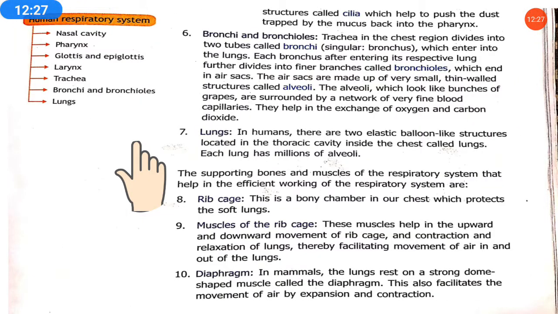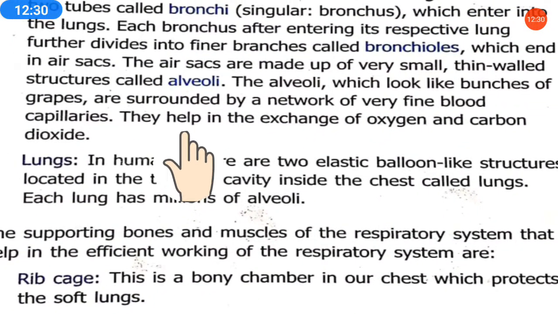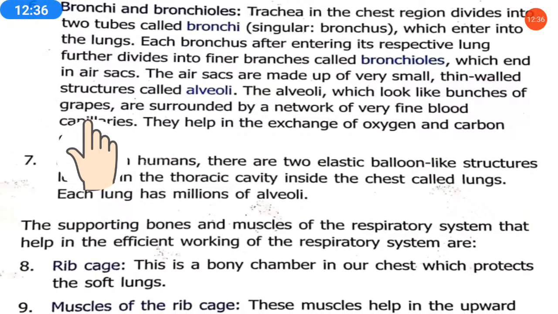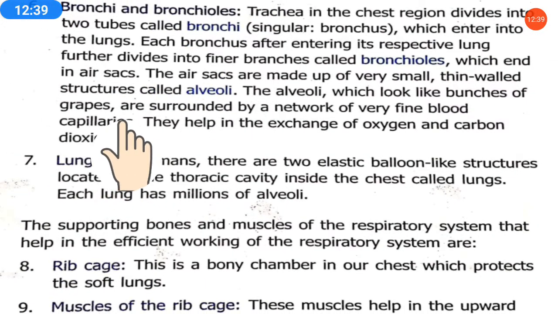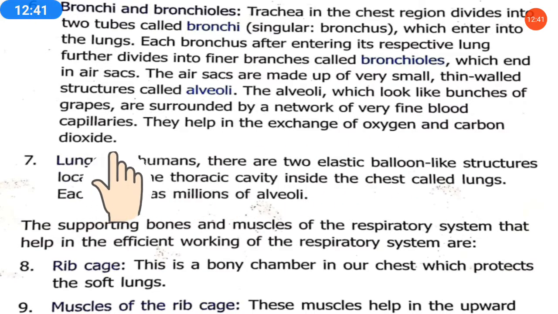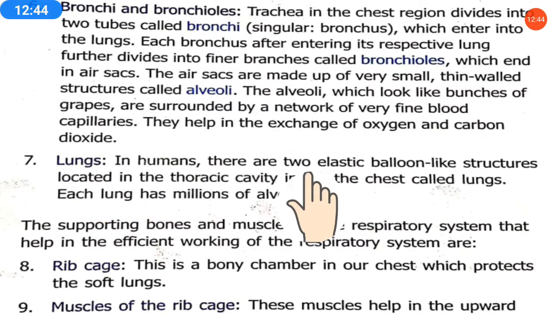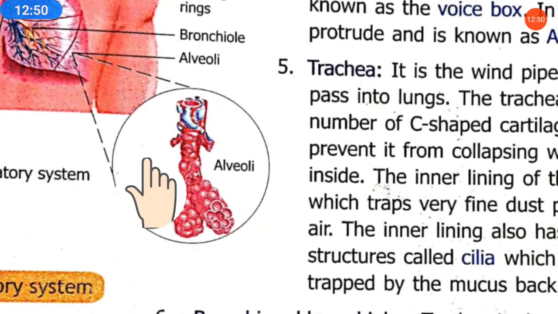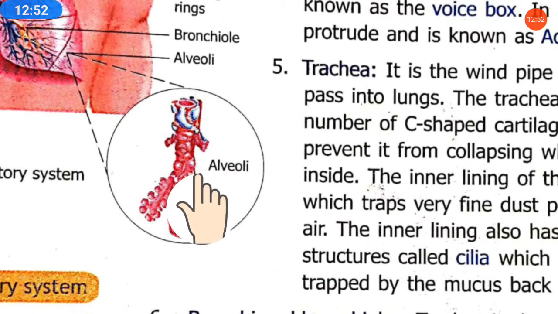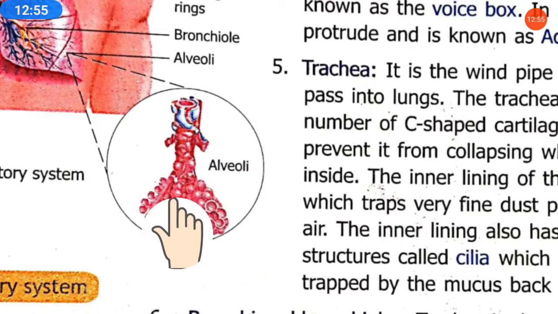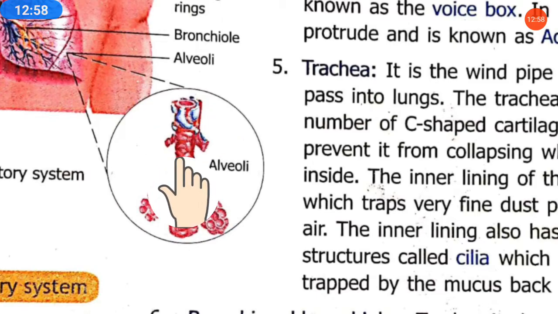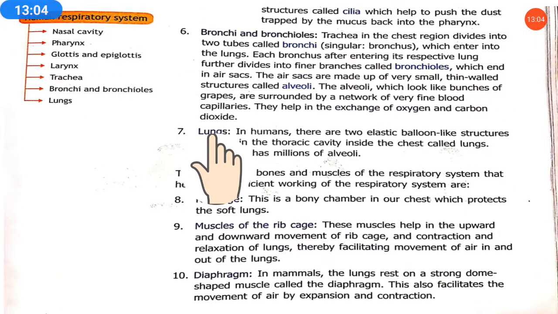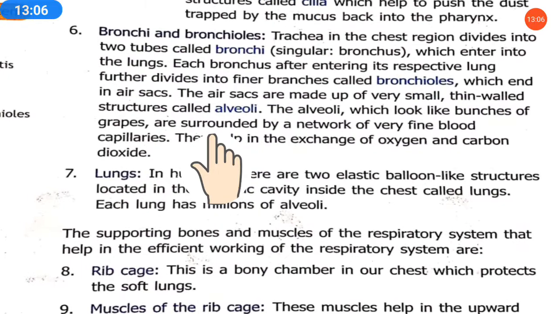So the air sacs are made up of very small thin-walled structures called alveoli. The alveoli, which look like bunches of grapes, as I have shown you, are surrounded by a network of very fine blood capillaries. They help in the exchange of oxygen and carbon dioxide. This is the tube which keeps the air in and helps in exchanging oxygen and carbon dioxide. So that was the working of the bronchi and bronchioles.